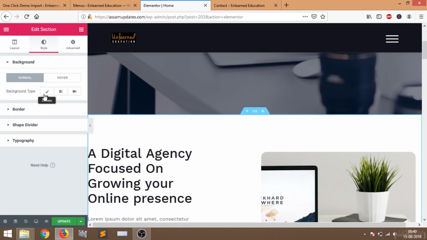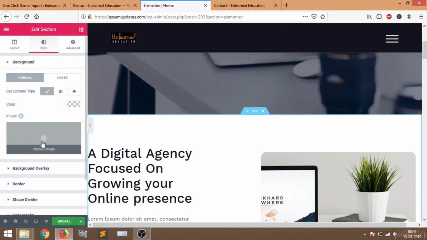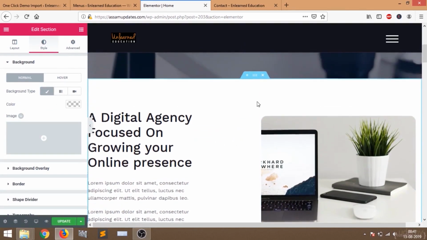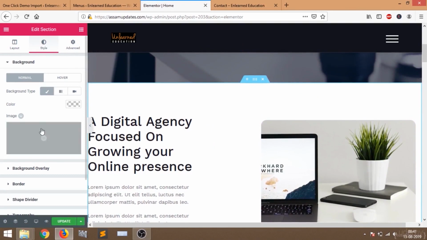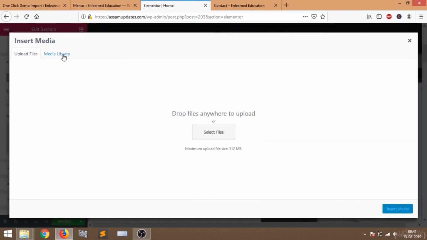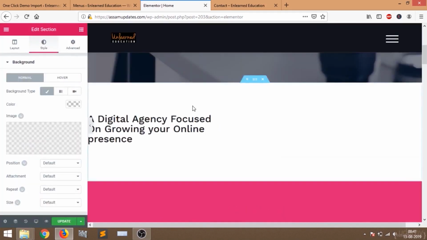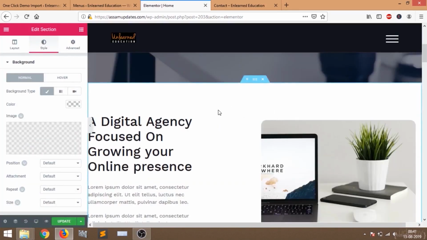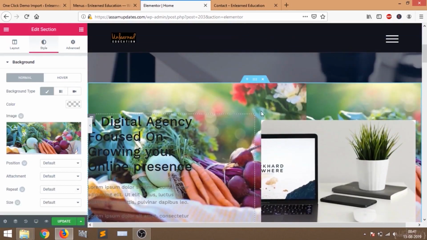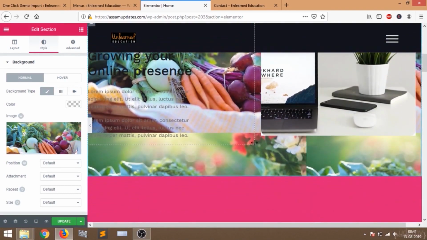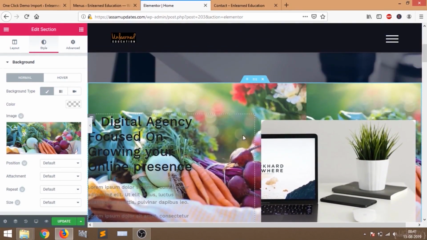You can select any background. For background type, you can select image. I'm not going to select any image for my background, but let me show you how. If I choose a background, let me select this as my background. Now you can see my background is changed. It's not looking good. I have just shown you for demo purposes.